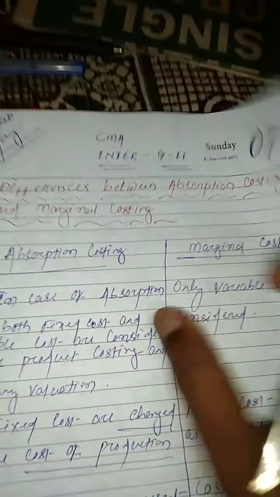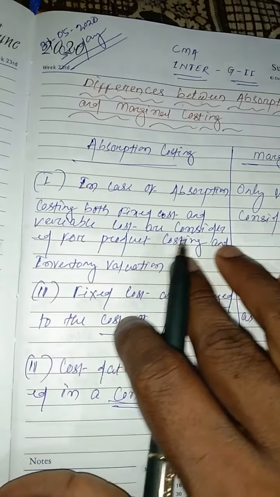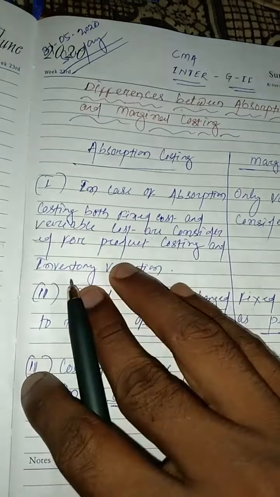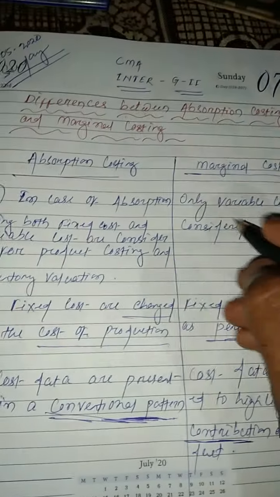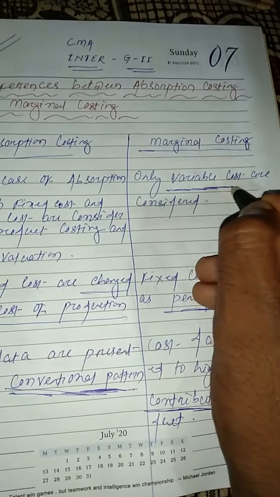So first difference is in case of absorption costing, both fixed cost and variable cost are considered for production cost and inventory valuation, but in case of marginal costing, only variable cost are considered.